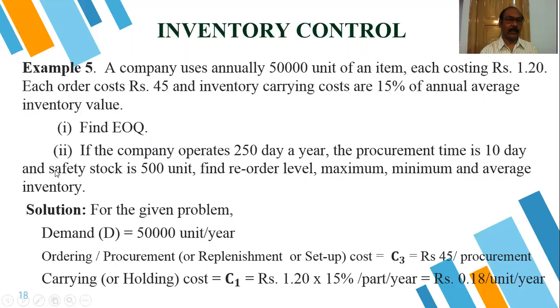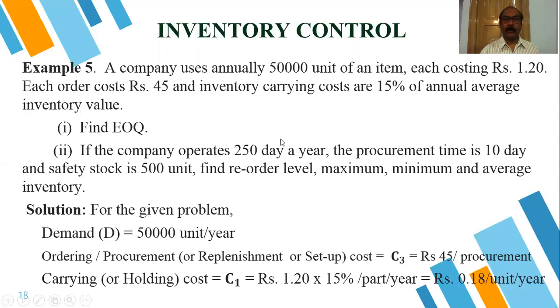Here the safety stock of 500 is the given buffer stock, the working days are 250, and the procurement time is given as 10 days. From that we have to calculate. That means after placing the order, we will get the quantity after 10 days.